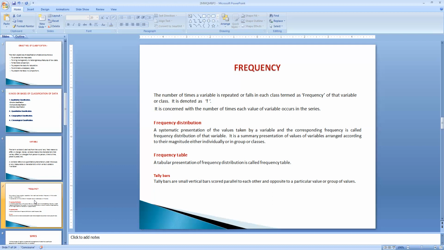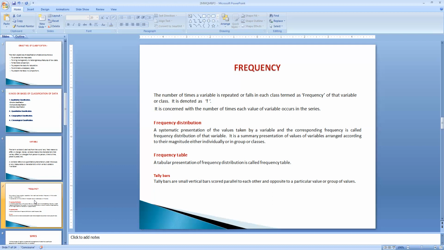Then what do you mean by frequency distribution? Frequency distribution is nothing but a systematic presentation of all the values taken by a variable, and the corresponding frequency. See, along with the variables, if a separate column shows how many times each variable occurs, that is called frequency distribution. The variable values presented with the corresponding frequency values are called frequency distribution.